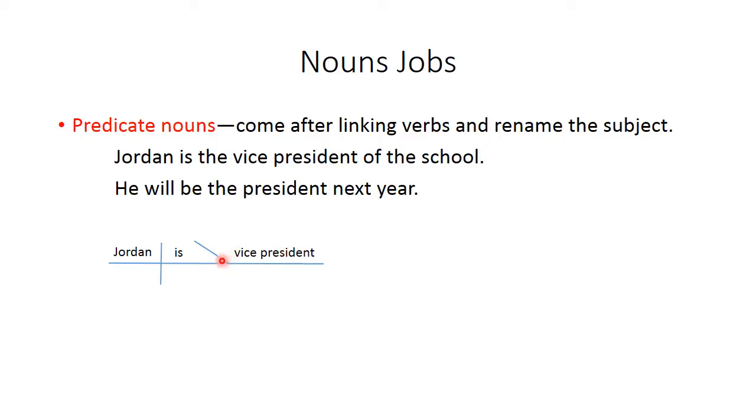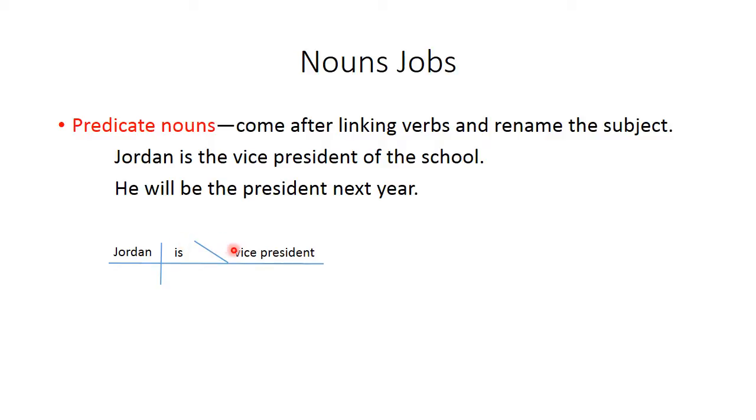The only difference is you add a slanted line instead of a straight up and down line. And this is not a direct object because remember, direct objects receive action. This is not an action verb. This is a state of being verb. Vice president is what Jordan is being. So vice president is renaming Jordan.